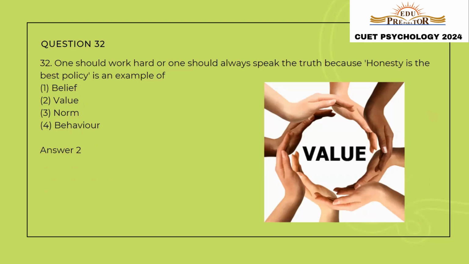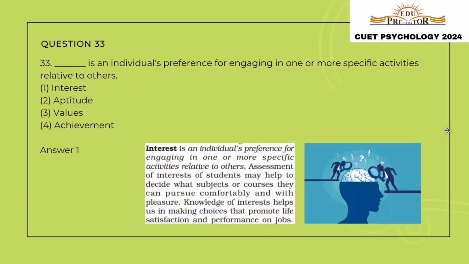Question number 32. One should work hard or one should always speak the truth because honesty is the best policy. So honesty is the best policy is an example of a value that we possess. So the correct answer would be option number 2, value. Question number 33. Dash is an individual's preference for engaging in one or more specific activities related to others. So, a preference for engaging in one or more activities related to others is known as interest. This is option number 1, interest.